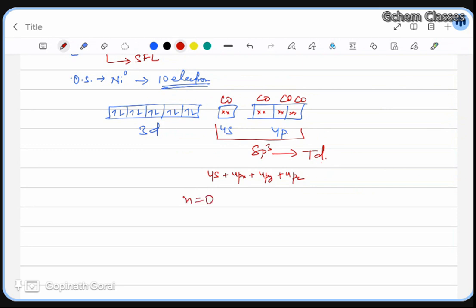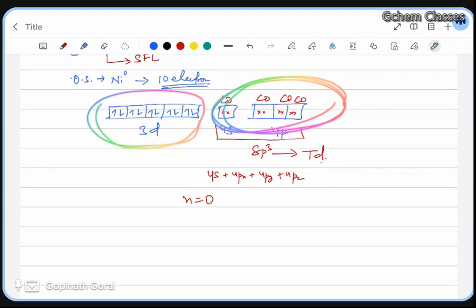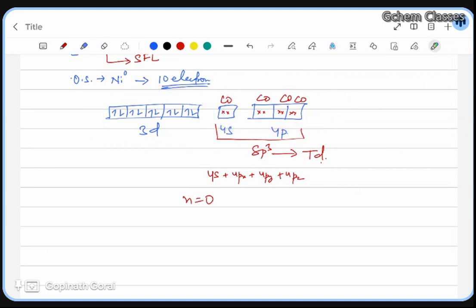We are not counting this electron for the number of unpaired electrons; we see only the parent electrons, whatever was present before. So n equals 0, which means it's diamagnetic. Then mu effective value is 0 Bohr magneton because we don't have any unpaired electrons.